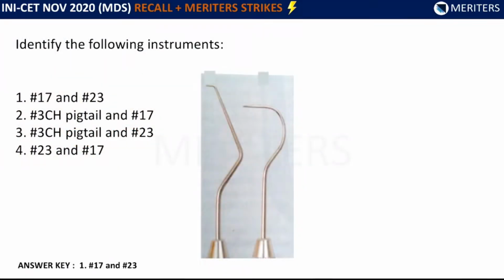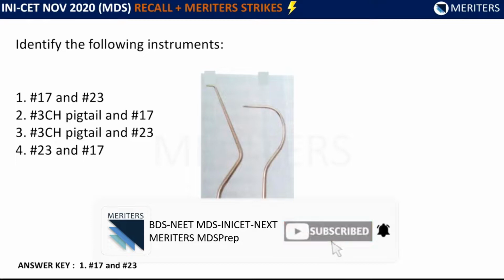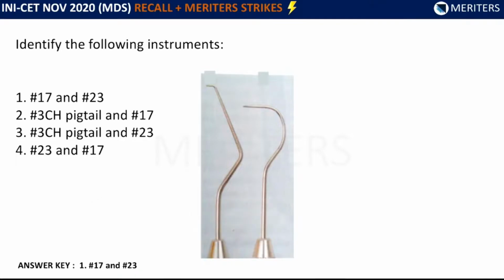Next, an IBQ was asked in the exam. Identify the following instrument. First option was number 17 and number 23. Second option was number 3 CH pigtail and number 17. Third option was number 3 CH pigtail and number 23. And fourth option was number 23 and number 17.